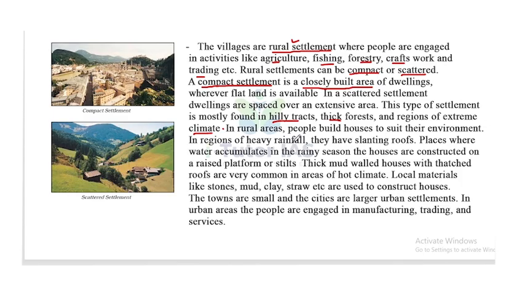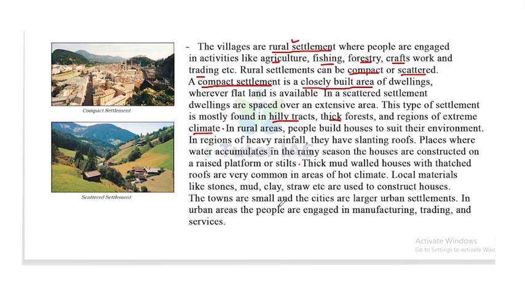Now, in rural areas, people build houses to suit their environment. In regions of heavy rainfall, they have slanting roofs. In places where water accumulates in the rainy seasons, the houses are constructed on a raised platform or stilts. Thick mud-walled houses with thatched roofs are very common in areas of hot climate, which helps to prevent the heat. Local materials like stones, mud, clay, straw, etc. are used to construct houses.